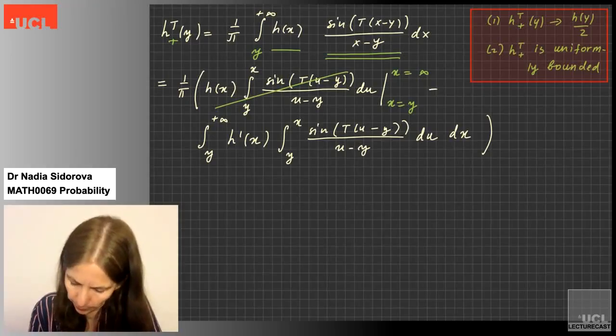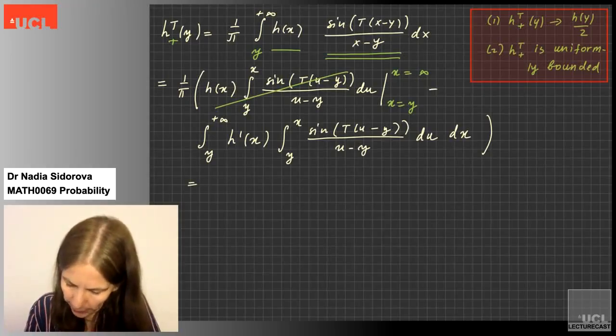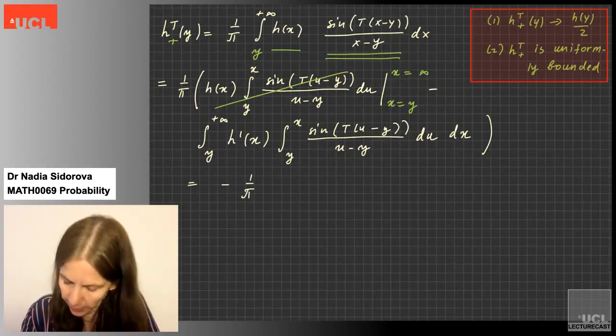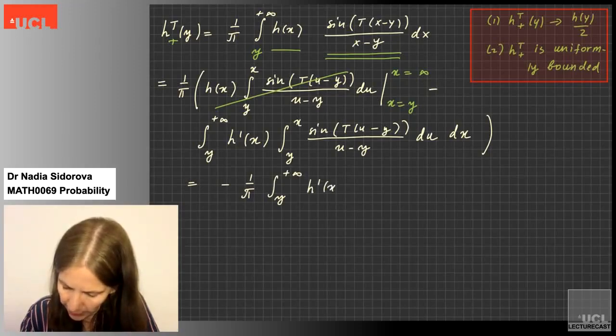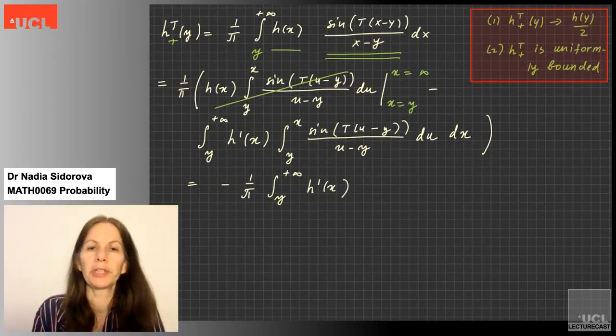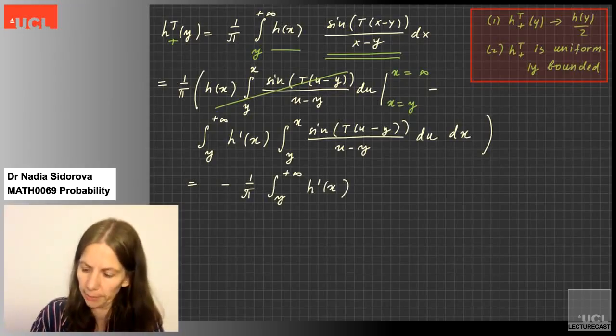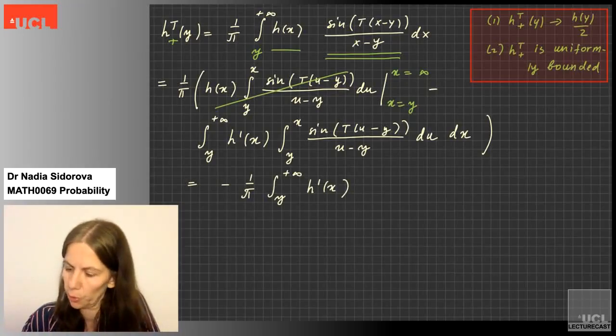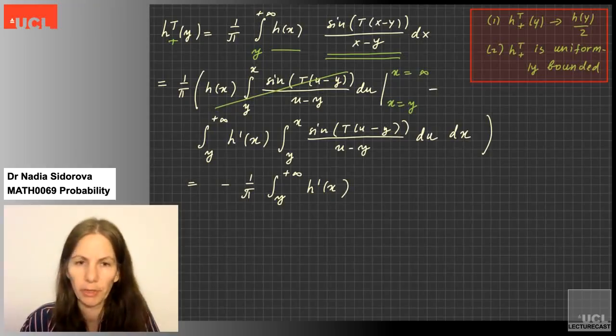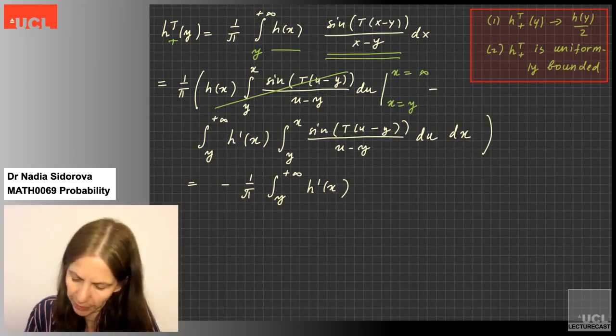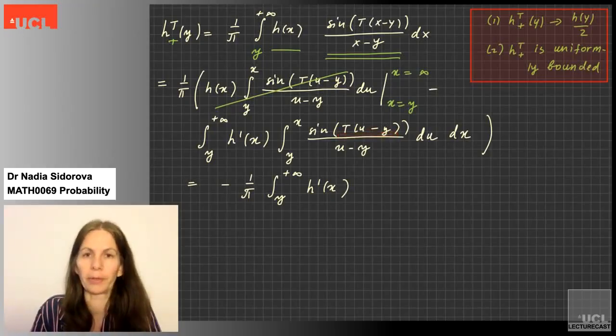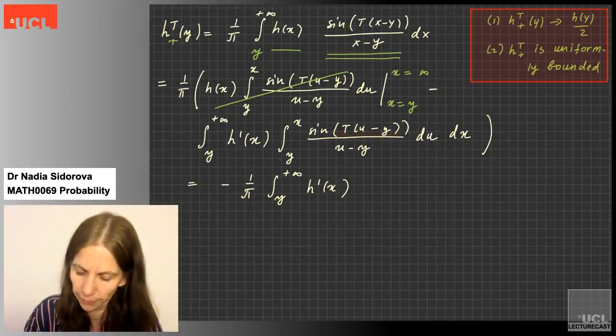So it is equal to minus 1 over p, the integral from y to plus infinity of h prime x. Okay, so I want to improve the next bit a little bit. And to do so, I will use a change of variables. I will replace this whole variable by something called v.